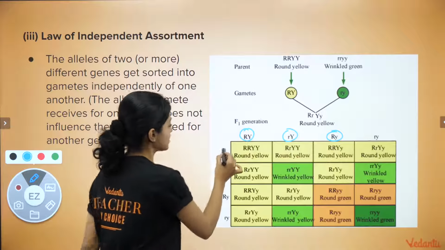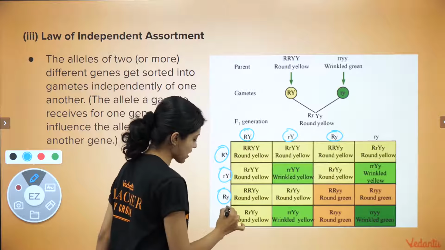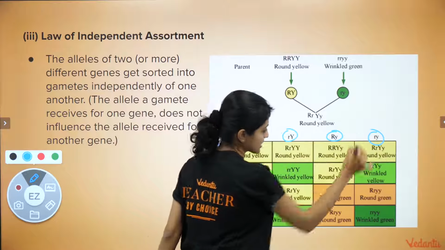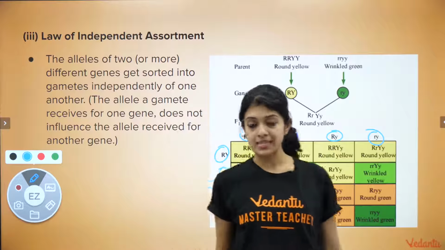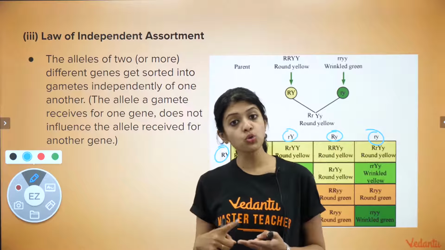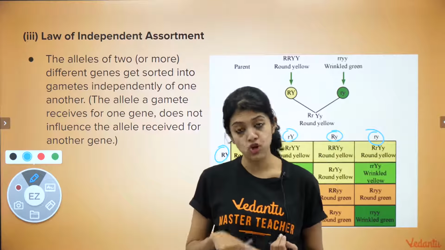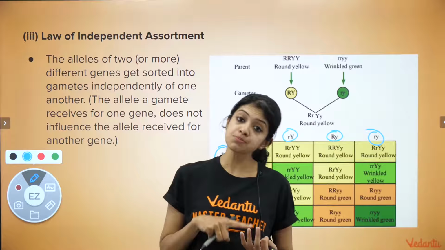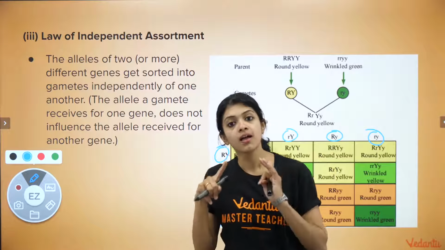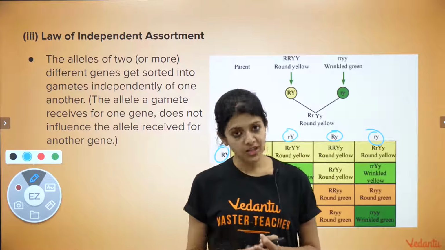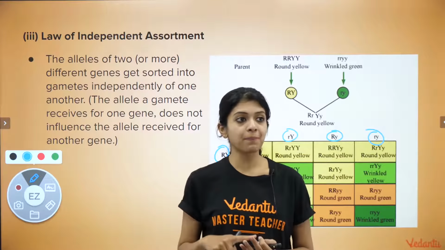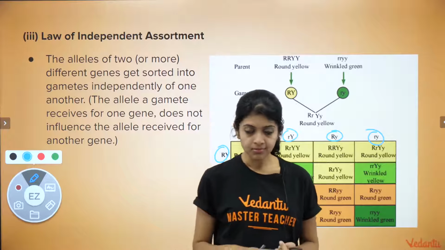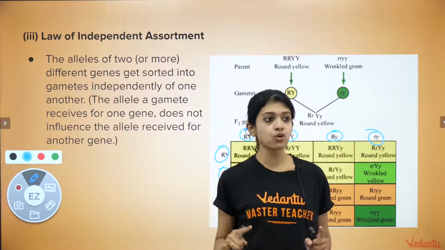This is what the law of independent assortment is all about. So we have basically learned three laws that Mendel came up with. Two based on monohybrid cross, which were the law of dominance and the law of segregation. And the third law is based on his observations in the dihybrid cross, which is the law of independent assortment. Keep this in mind, a very, very important concept.